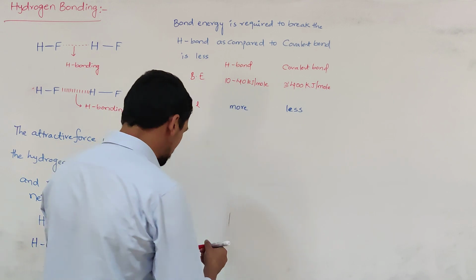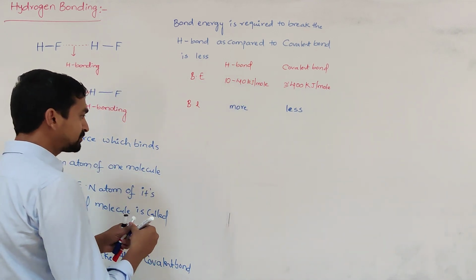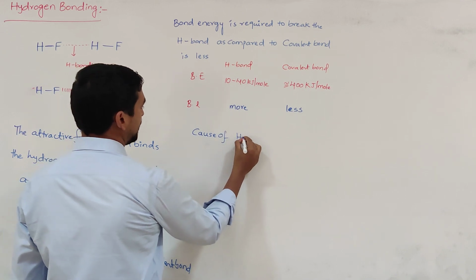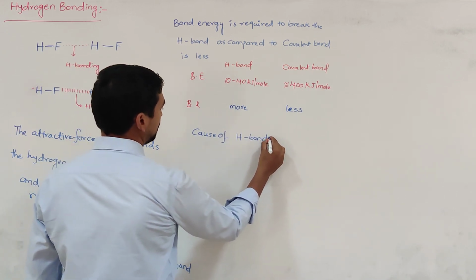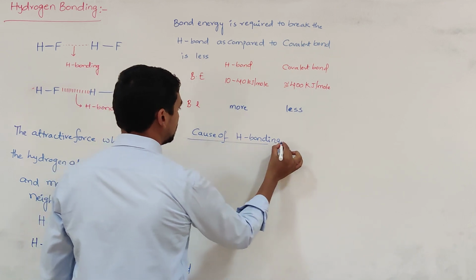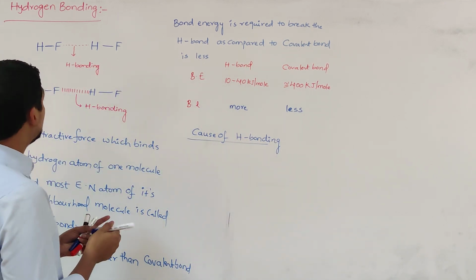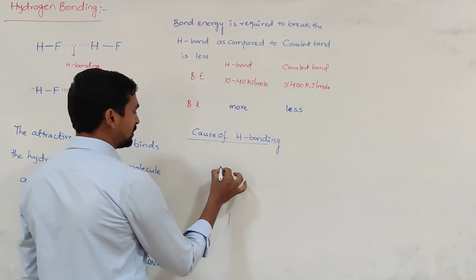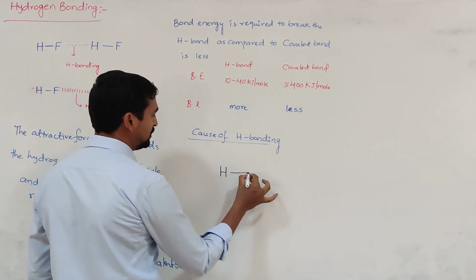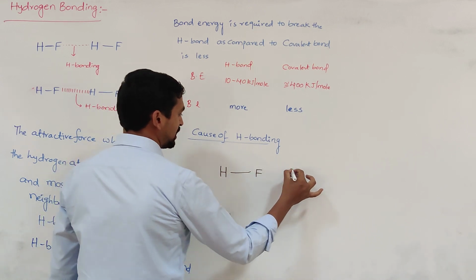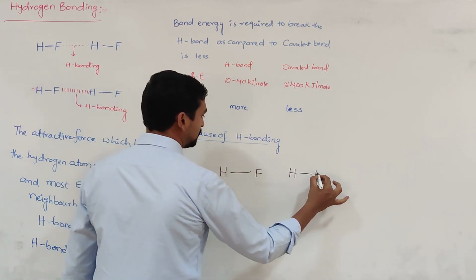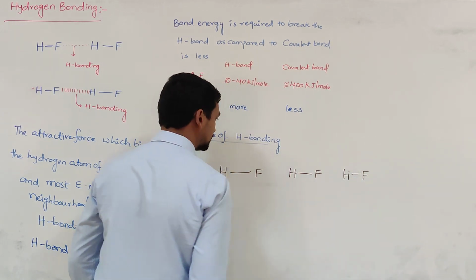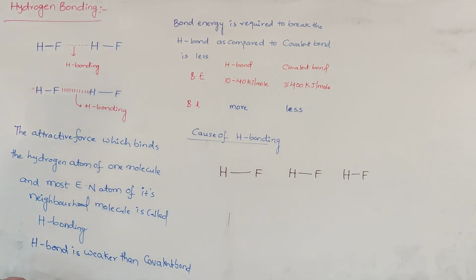So what is the reason for the formation of hydrogen bonding? You know very well the cause of hydrogen bonding. Let us take this HF molecule. In the HF molecule, the hydrogen atom is bonded to fluorine. Here another hydrogen atom is also bonded to fluorine. Like the three molecules, let us take just for understanding.